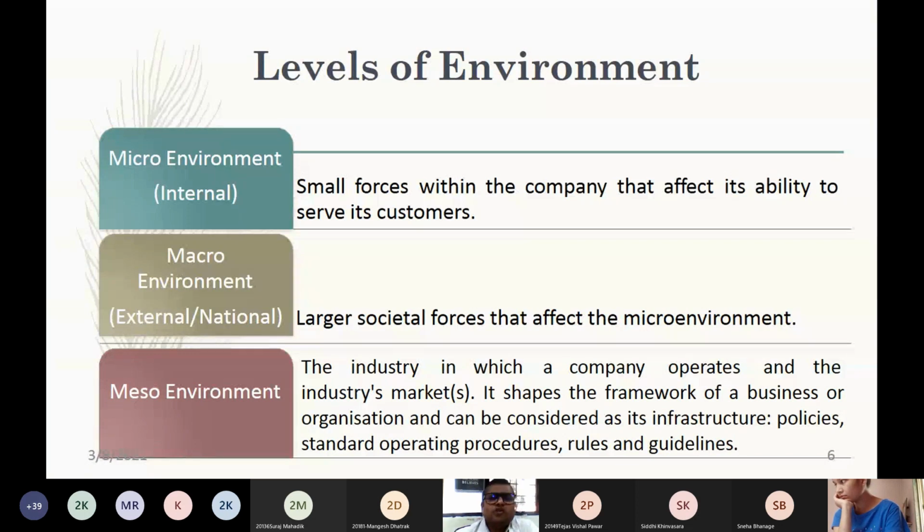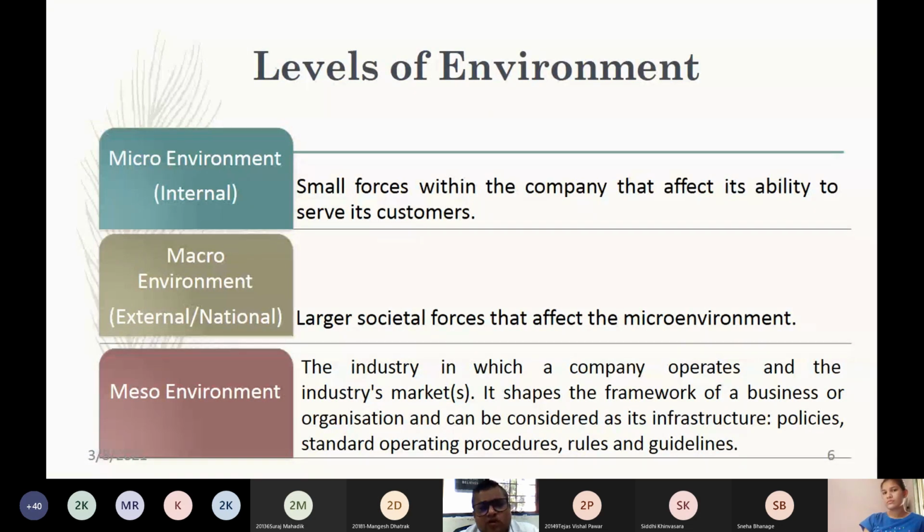Now let's talk about the meso environment. Meso environment is basically the industry in which a company operates and the industry's overall markets. So here we are talking about the markets of the industry. If you are selling clothes, then in the apparel industry, what is the trend? What is the particular demand? What is the growth? Where are the markets? All these things will determine your market growth, will also determine your potential to remain in the marketplace. It is also going to determine your future revenues and the profit goals. So all these things come under the meso environment.